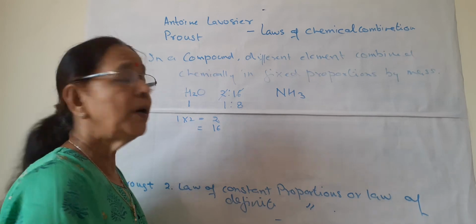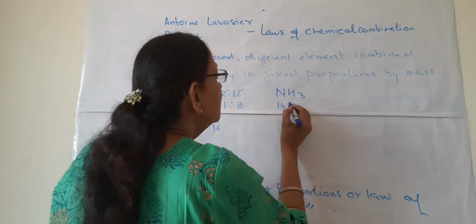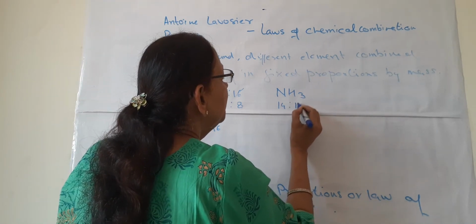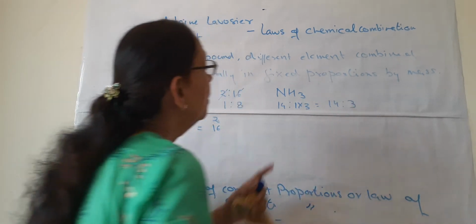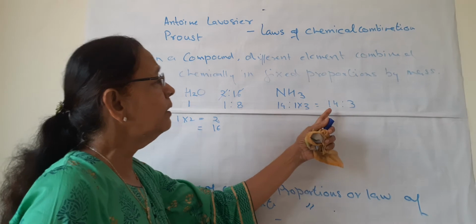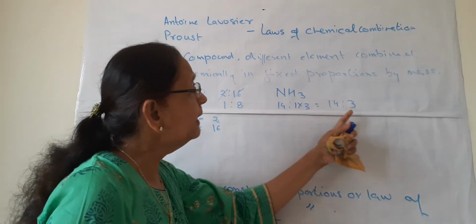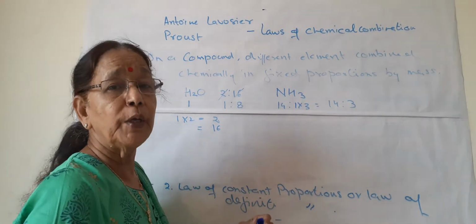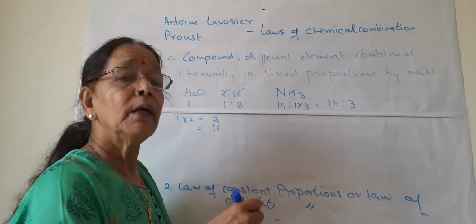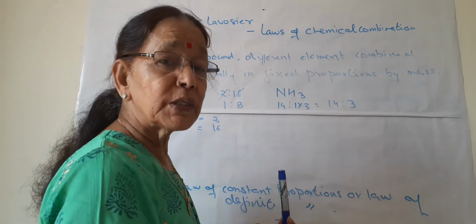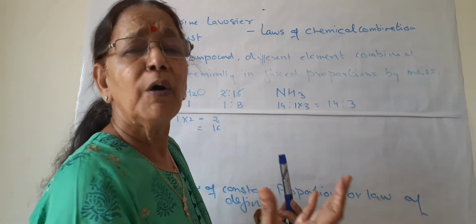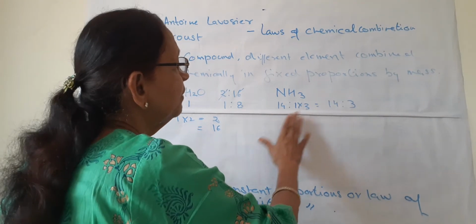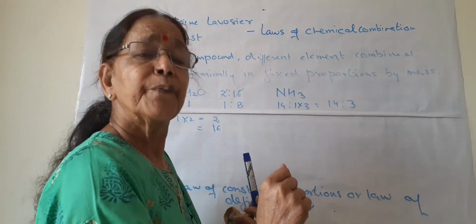This is the formula of ammonia. Always nitrogen and hydrogen will combine in the ratio 14:3 in ammonia. Whether we procure this ammonia from the atmosphere, or it is prepared in the lab, or from anywhere, it will always be 14:3.